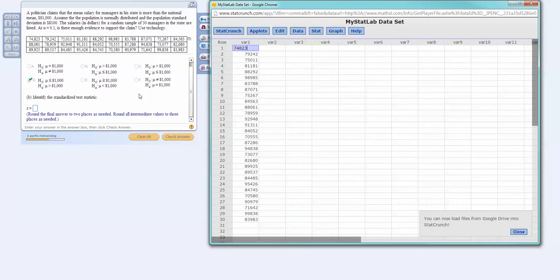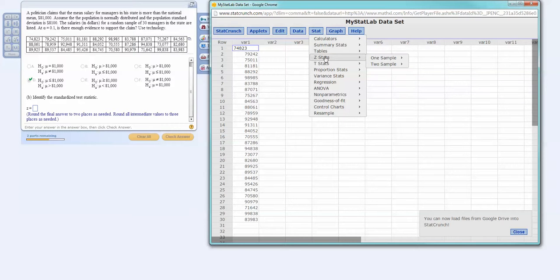We know that we're going to use a z-test on this because we assume the population is normally distributed and the population standard deviation is 8,100. The salaries for a random sample of 30 managers in the state are listed. Okay, so this is a z-test because it's 30 or greater. So in StatCrunch, left click the stat button. That's going to give you a pop-up window. Scroll down and highlight Z-Stats. Do not click yet. Scroll over and highlight one sample, and then wherever the pop-up window comes up with, you want to left-click with data.